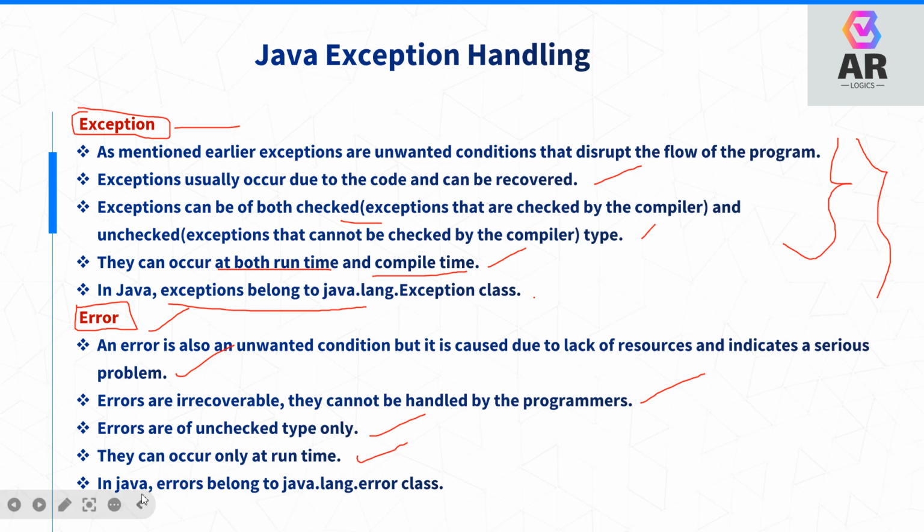A Java error belongs to the java.lang.Error class. The programmer cannot handle it. For example, out of memory: you cannot handle it, the system will handle this type of error.